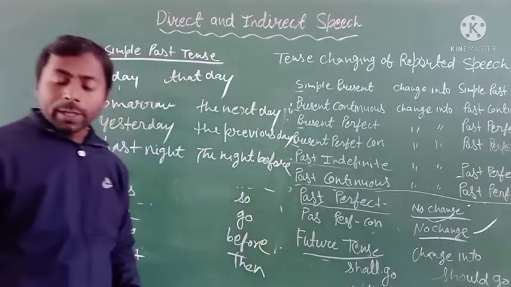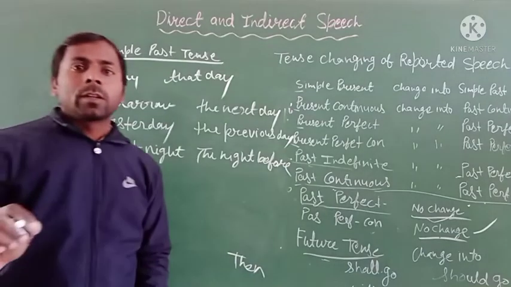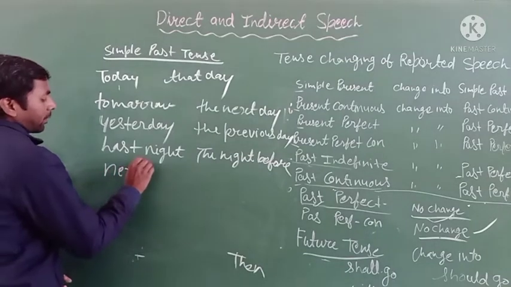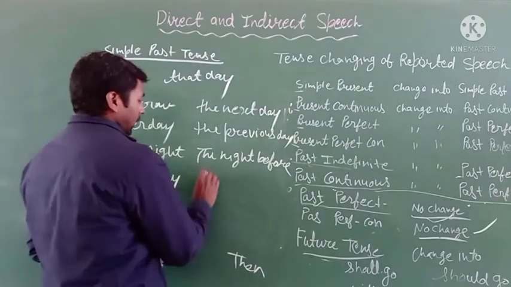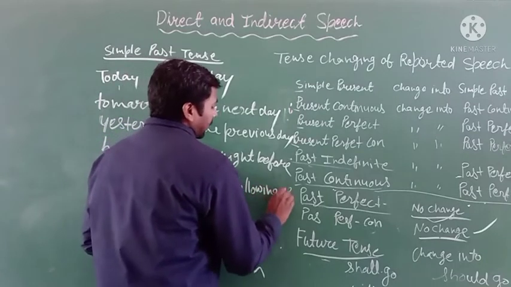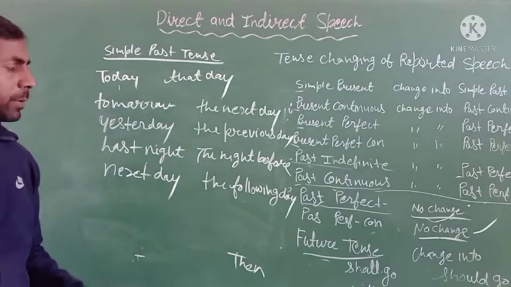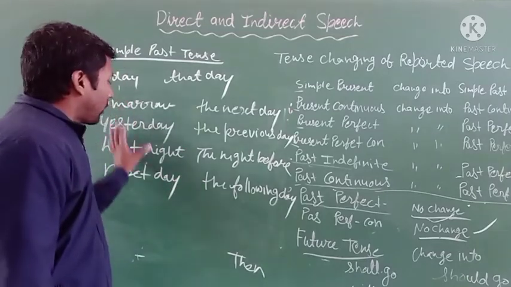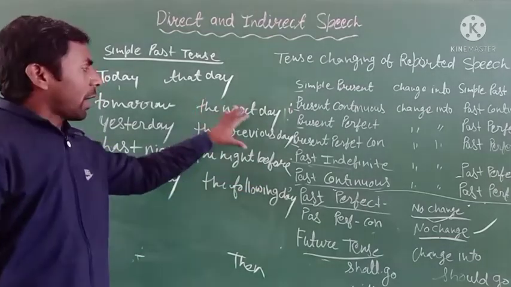If you get next day, you have to change it to the following day. If you get tonight, it will be changed into that night. It is simple: some of these words change into another form in the indirect speech.